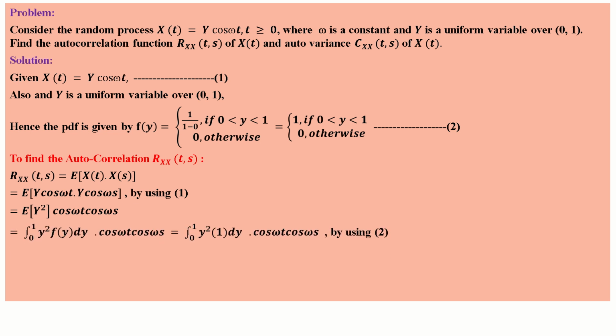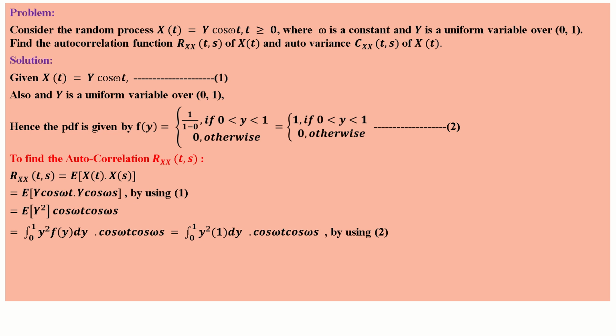So that is equal to integral 0 to 1 y square f of y dy. Because we know expected value of x for a continuous distribution is the integral over the interval with the PDF f of y, that is equation number 2, integral of x times f of y dy, that is the rule. So here instead of x, y into f of y dy.